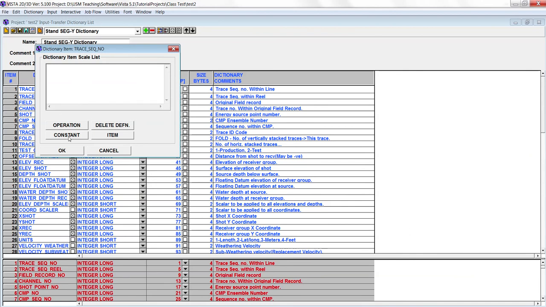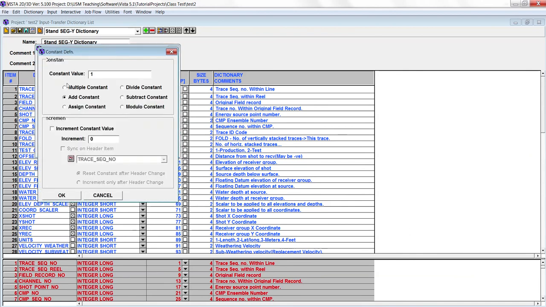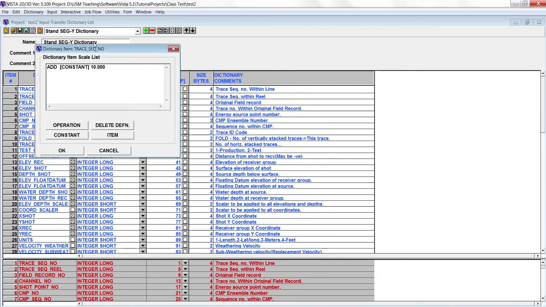Here you can choose the constant you want to add, or multiply the constant, or whatever you want to do. So let's say we can add 10, add constant, or subtract, whichever you want to choose. We want to add, no increment, so you say okay.